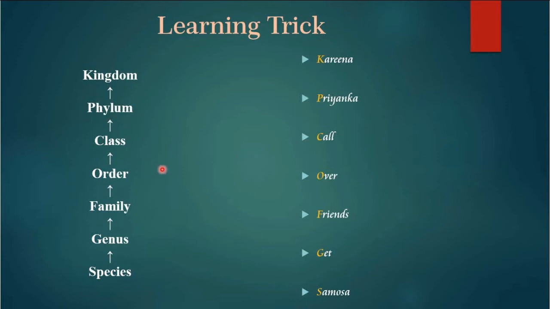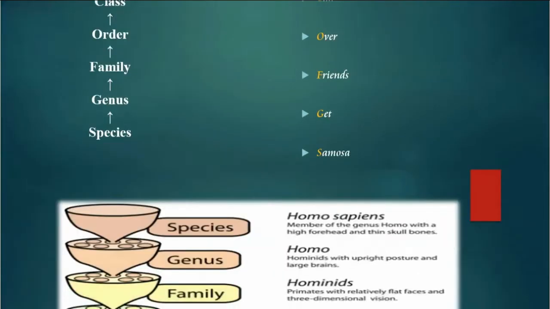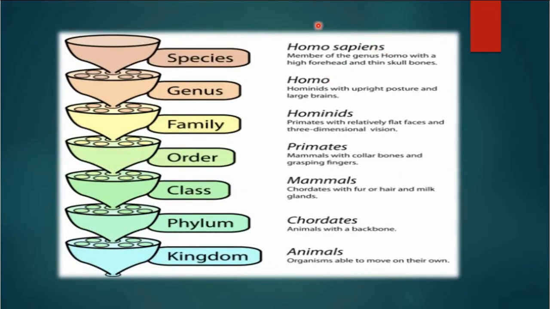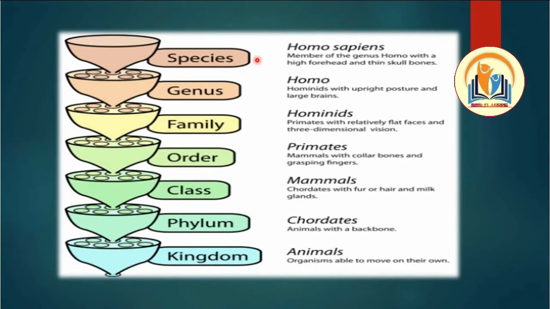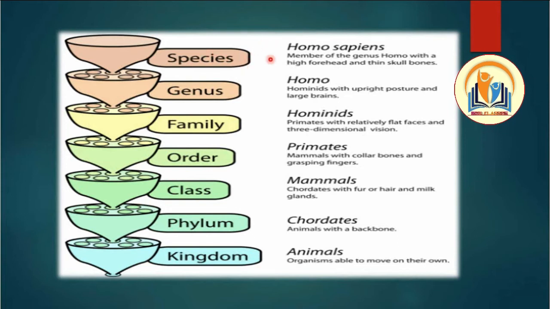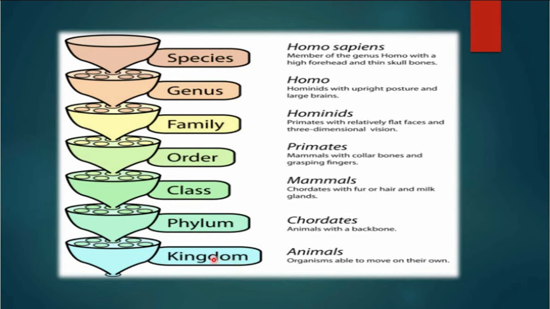Sometimes students forget the correct order, and it is a specific order in which we write the classification. For more explanation, species is the smallest category. We start from the highest one, the largest taxonomical category, then go to the smallest one.